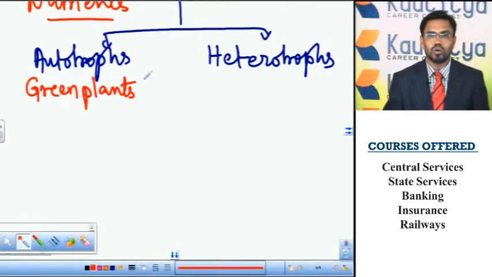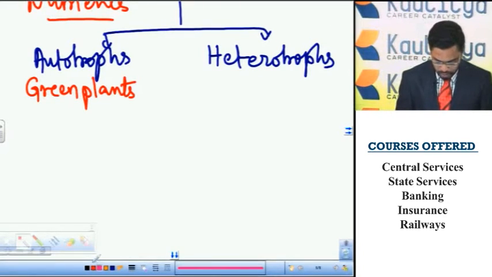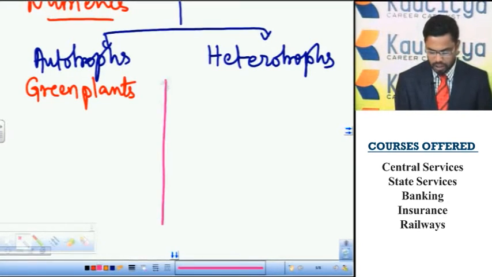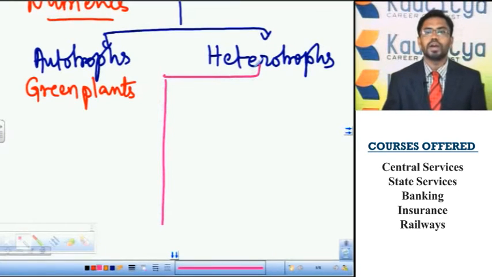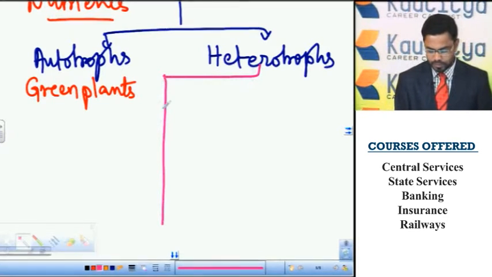They are called autotrophs. Whereas the other animals which cannot prepare their food material, and depend on others for their food needs, are called heterotrophs. Hetero means others, trophic means feeding. So the heterotrophic nutritions can be divided into different types. So they may be